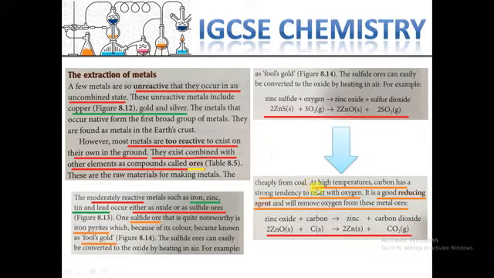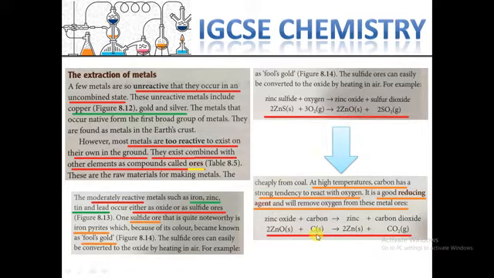If we provide a higher temperature as a physical condition for this reaction, then later we can use carbon to separate the metal. So now we have the mixture of zinc with oxygen, which is zinc oxide.